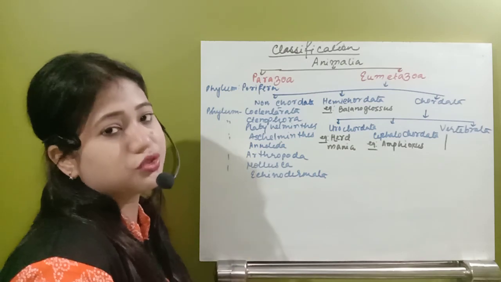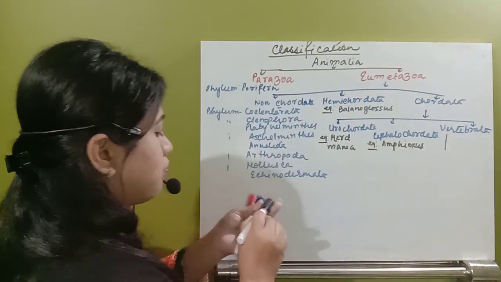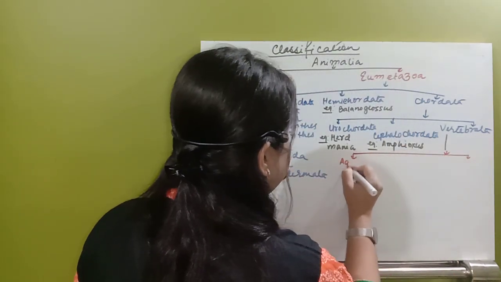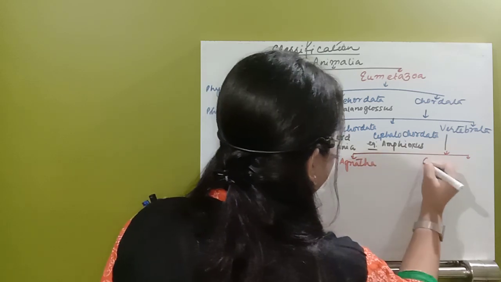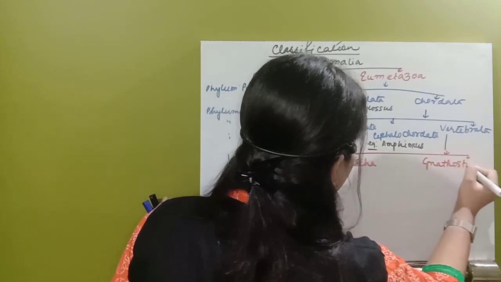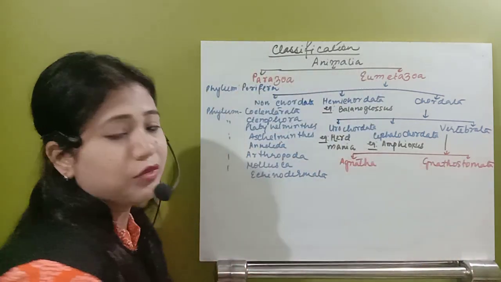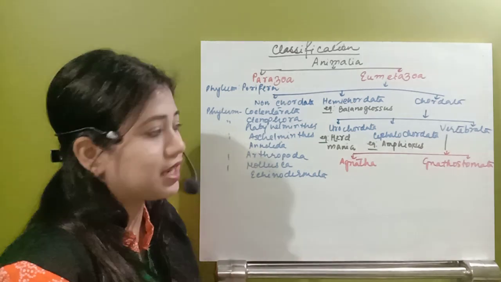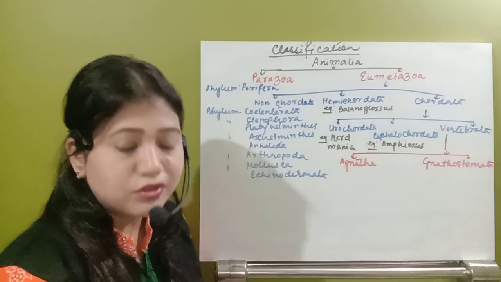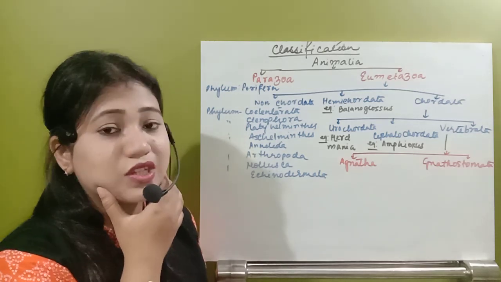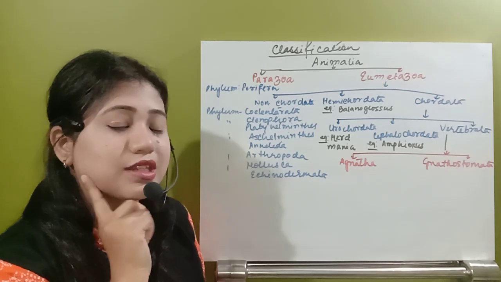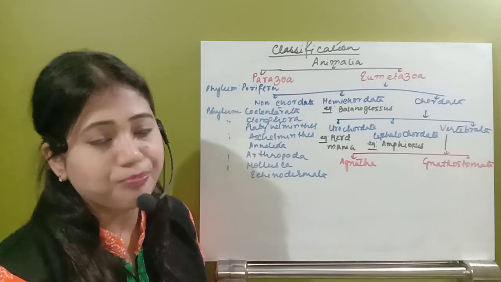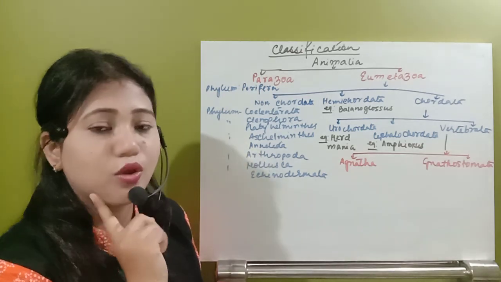Vertebrates are divided into a number of groups. First of all, the first group here is Agnatha, and after that we will have Gnathostomata. So what are gnathostomes and agnatha? Those organisms which do not bear jaws are known as agnatha, and those which have jaws are gnathostomes. We have two jaws: the lower jaw is known as the mandible, and above we have the other jaw, the maxilla. Maxilla is the upper jaw, mandible the lower jaw, and the lower jaw is movable.